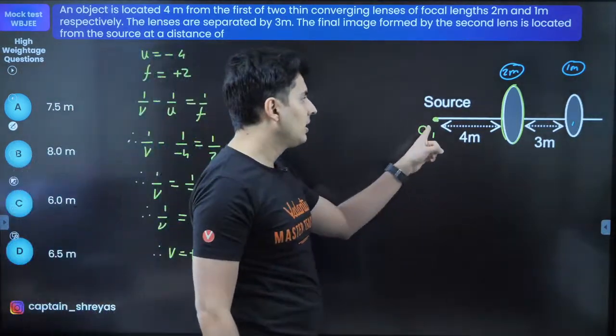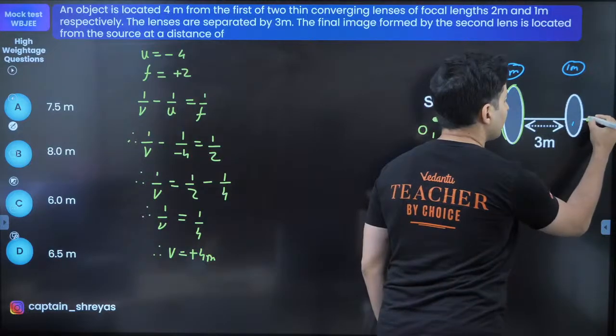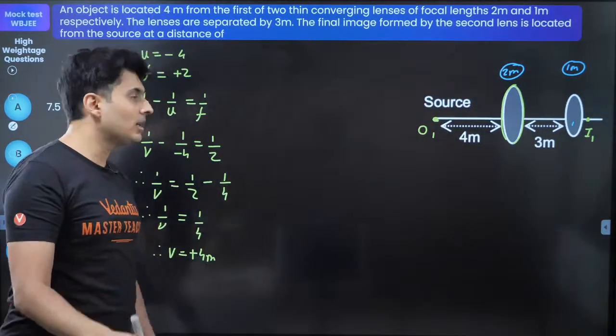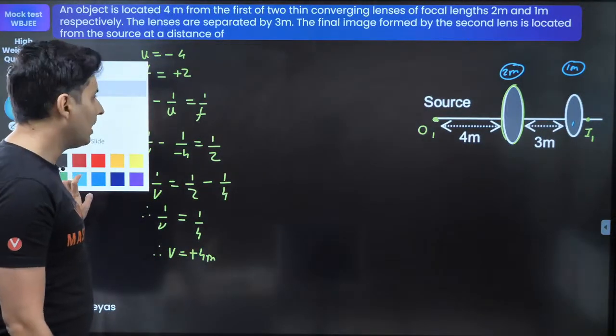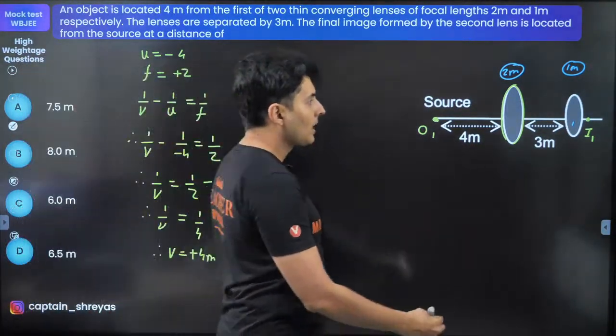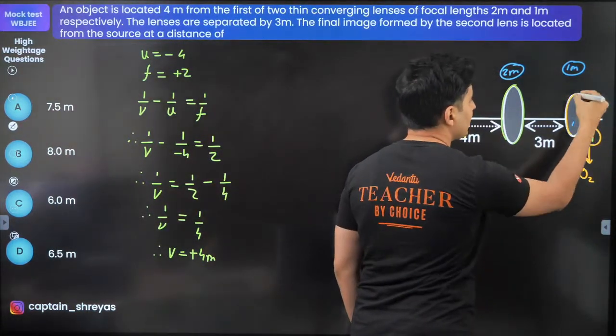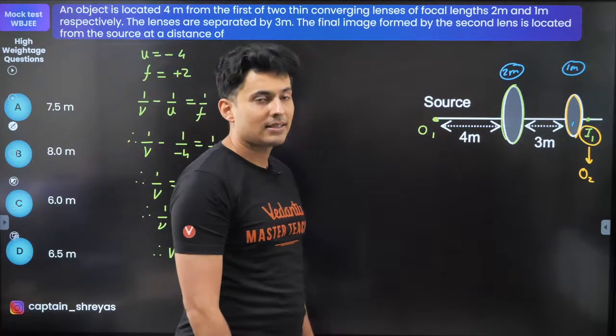What it means is that the image is formed somewhere here. This is where the intermediate image is formed. But this intermediate image will now become the object for the next refraction by this lens.